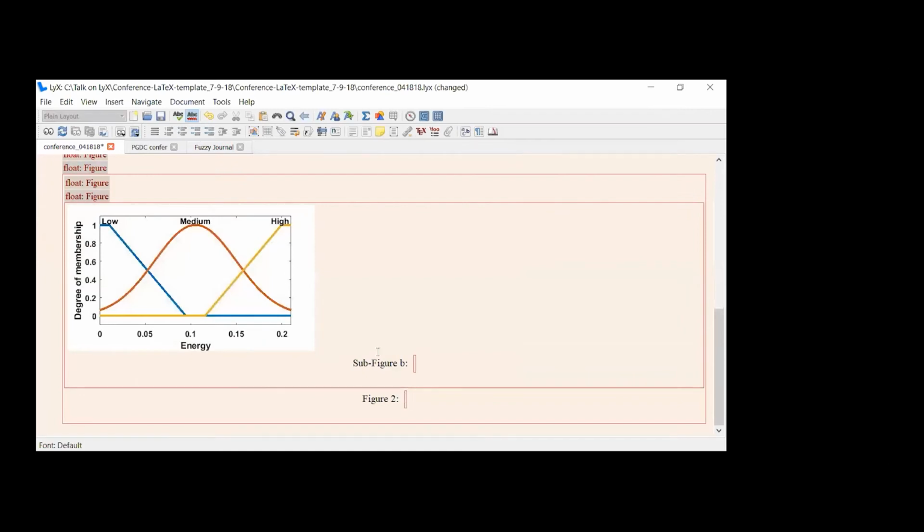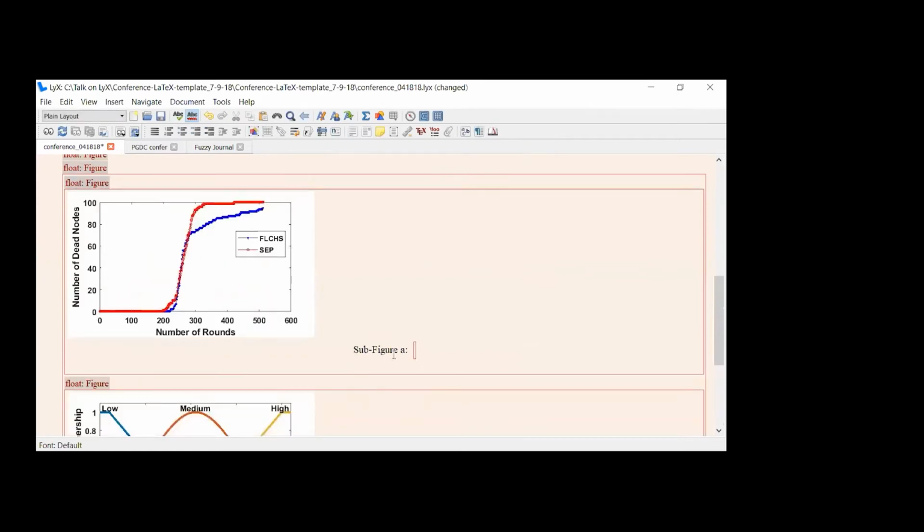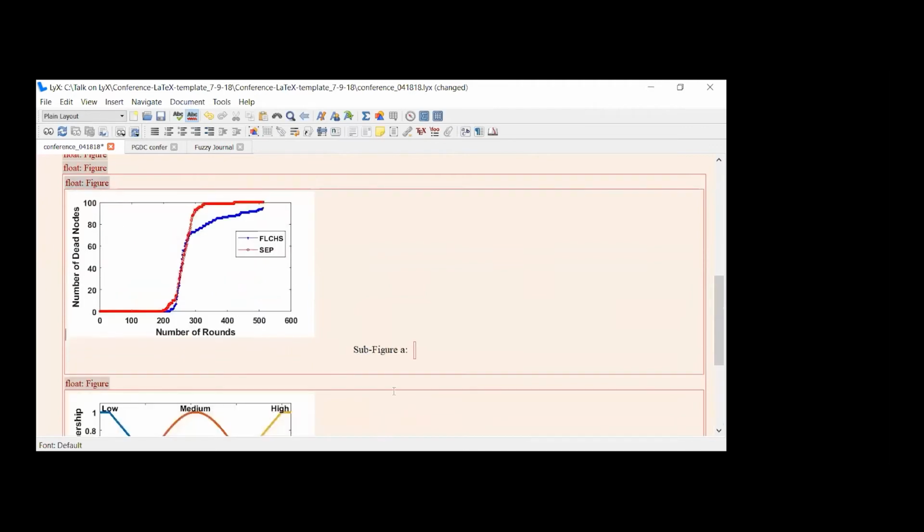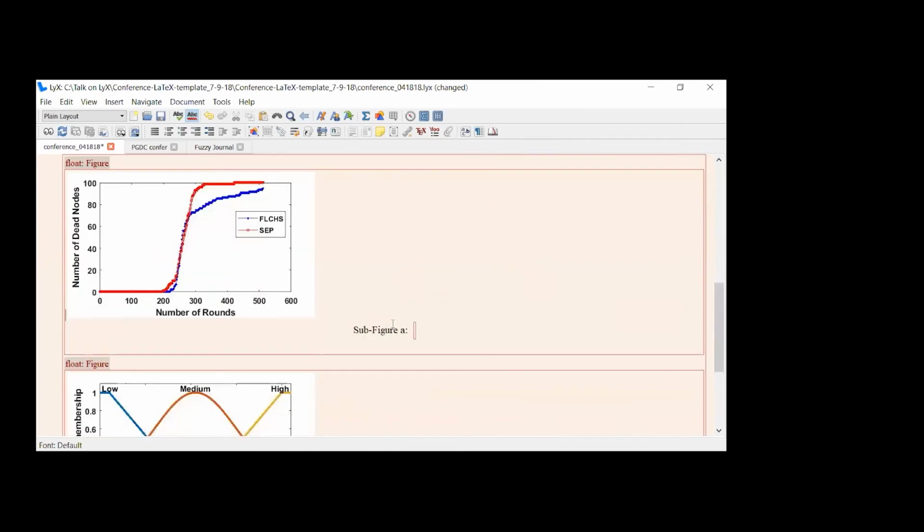So you give the caption of the figure here. What do these figures represent? This is the subfigure. What is the caption of subfigure B? What is the caption of subfigure A? When you click over here, it will come to the shortcut form, and it will expand when you click again. So you can give the captions of these figures here.